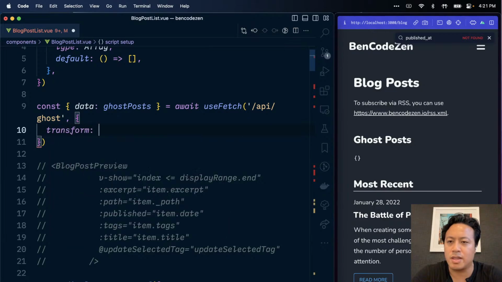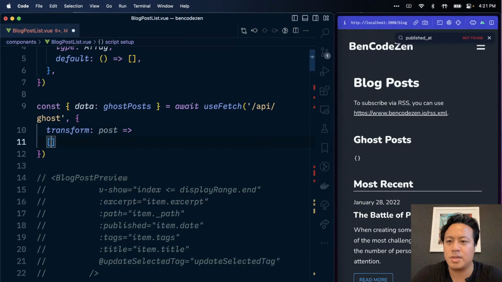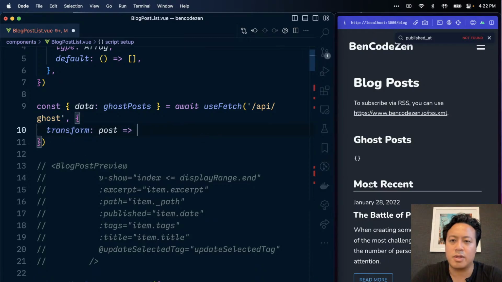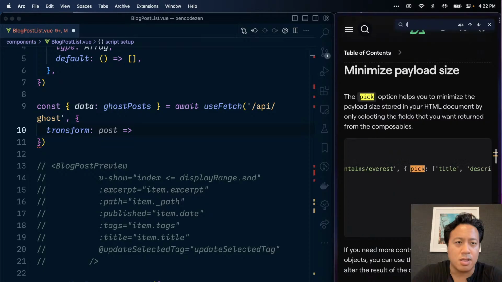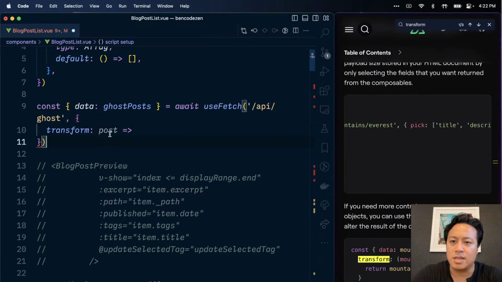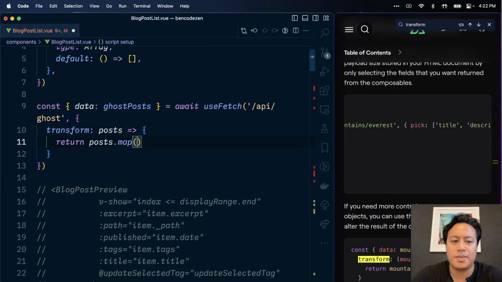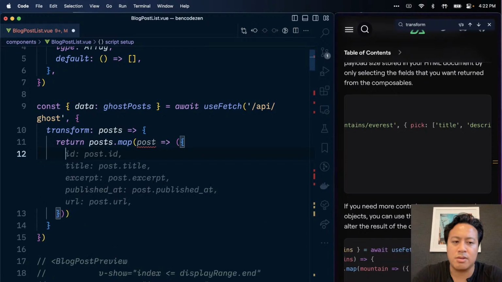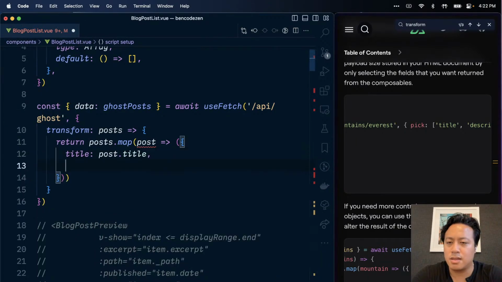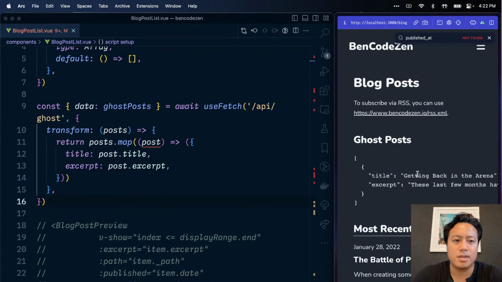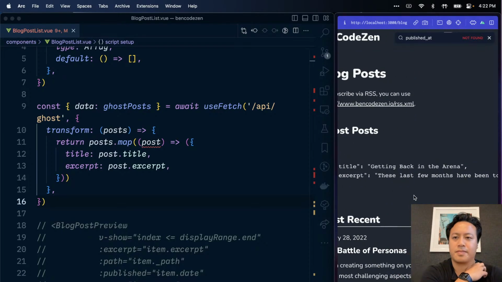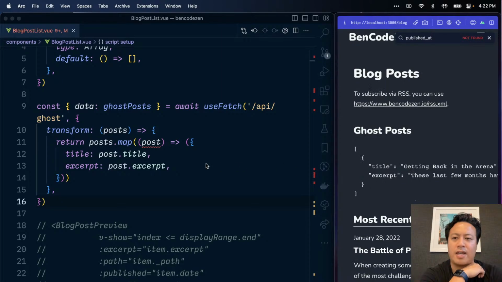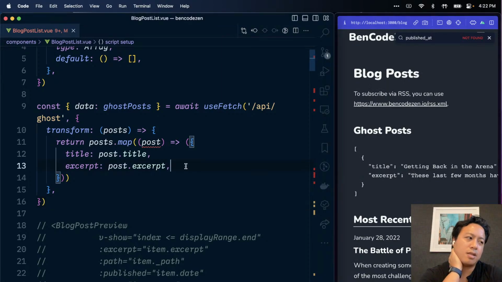Okay, but let's go ahead and try something else while this is not working. We have the transform property, and we're transforming the post, I believe, is the syntax I saw earlier. But actually, let me just check that real quick. Transform. Yep. You get the post here and the function, and then return post.map for every post. And we're going to return an object now with the title, post.title, excerpt. Sure, let's just keep it like that. Keep it real simple. Okay, cool. So the ghost is fetching stuff, and now we actually are transforming it correctly.